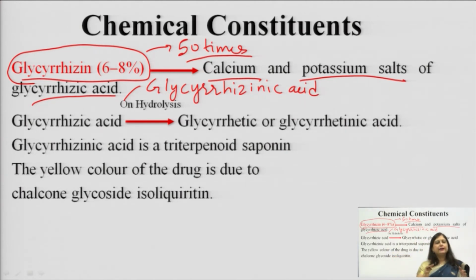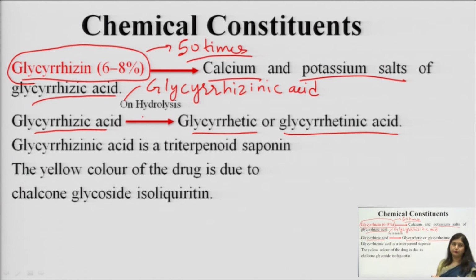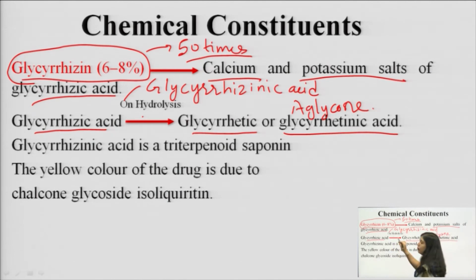So, glycyrrhizin is the calcium and potassium salt of this glycyrrhizic or glycyrrhizinic acid, and this acid on hydrolysis gives us glycyrrhetic or glycyrrhetinic acid, which is the aglycone of the glycoside, okay? So, the aglycone is glycyrrhetic acid and the glycoside is glycyrrhizic acid. Okay. So, the same thing is written that glycyrrhizinic and glycyrrhizic acid are the same.